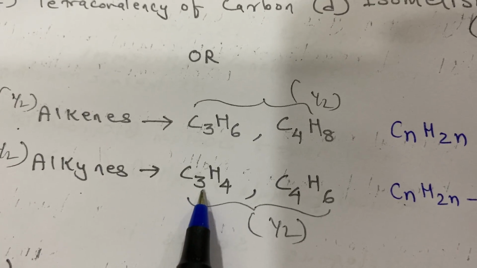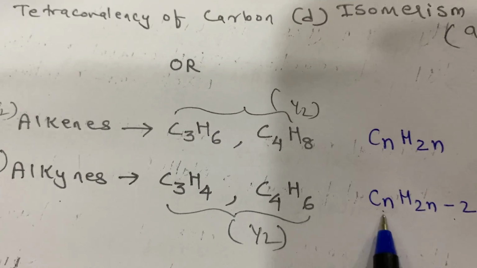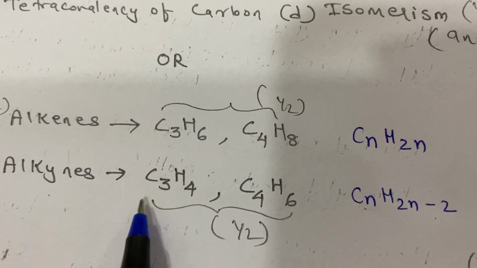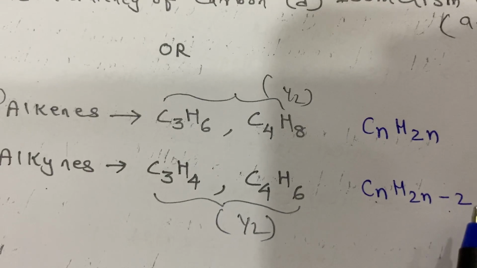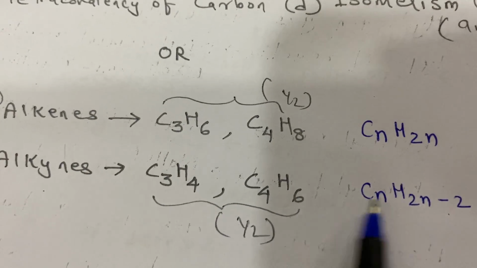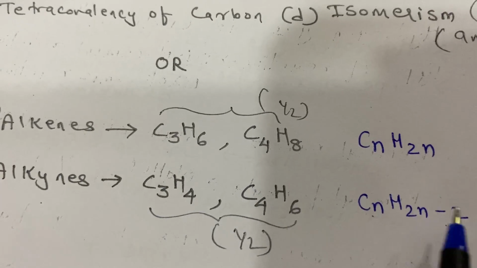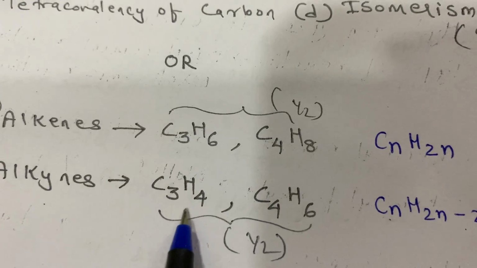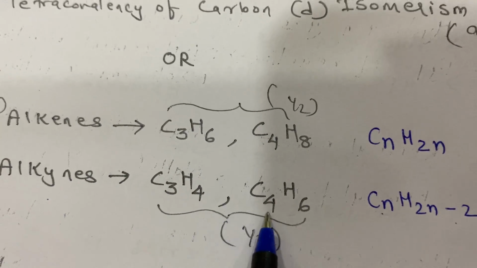That means 3 into 2. CnH2n minus 2 is the formula of alkynes. So C is 3. What will be H? 2n, that means 3 into 2, 6, minus 2, 4. So this is C3H4, this is propyne, and this is butyne.